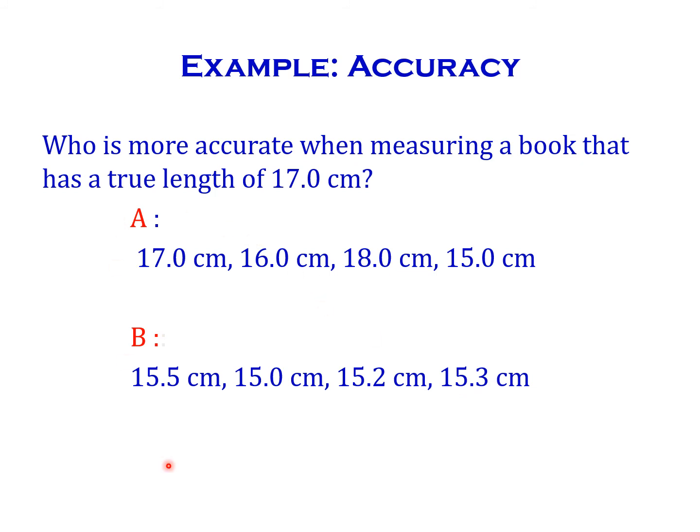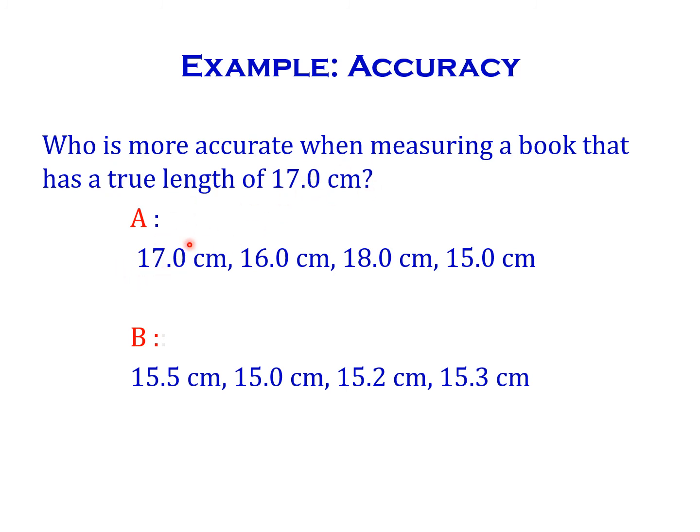Which is the more accurate value? Whether A or B? The true value is 17. So you can guess one time. I will give some time. Anyone can guess the answer and then tell me. 17 is the true value.